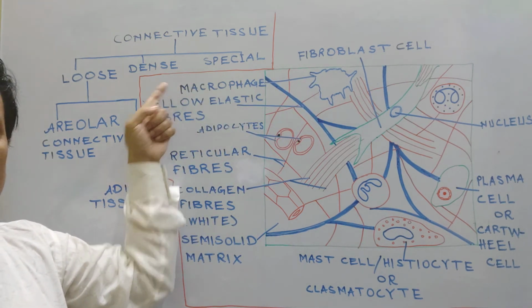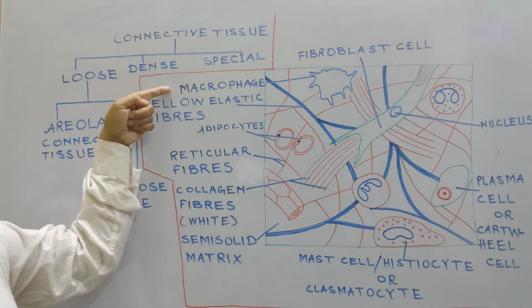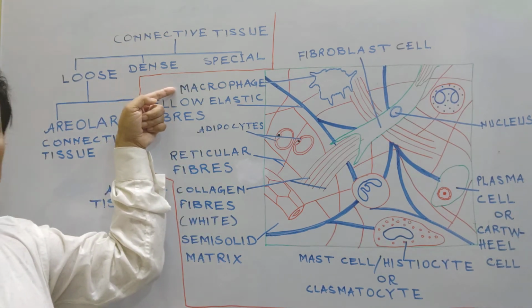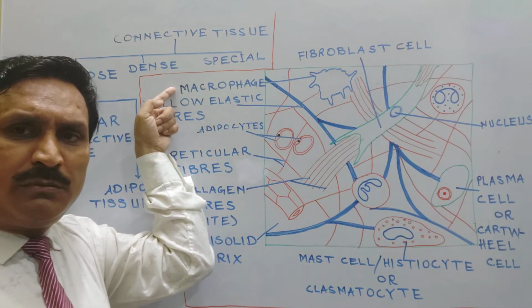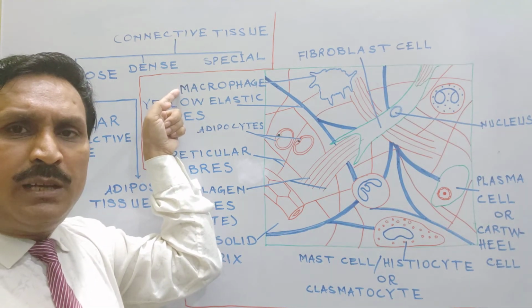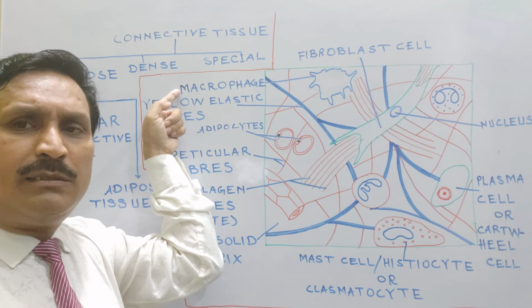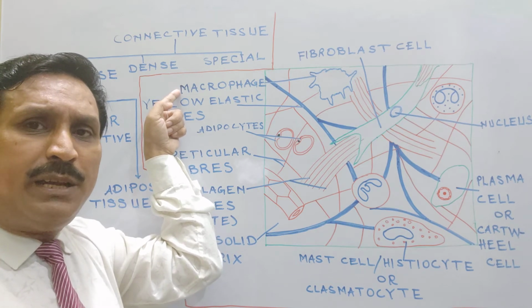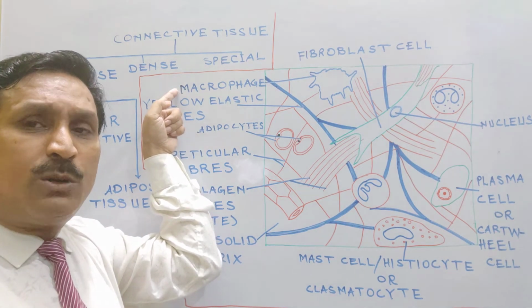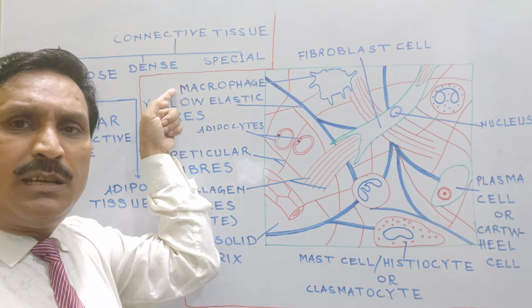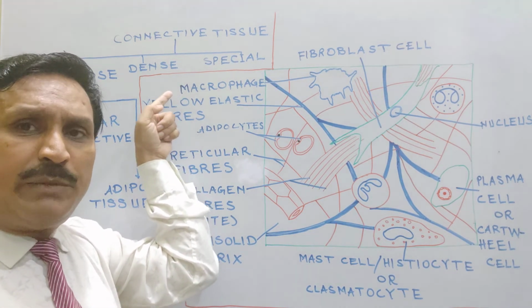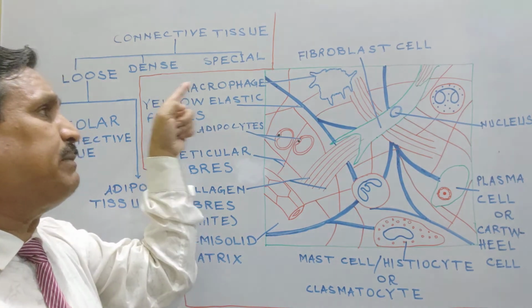This is the first type of cell, macrophage, which is formed from monocyte cell. This cell is large sized and exhibits pseudopodial movement, and it phagocytizes, engulfs bacteria and cell debris.